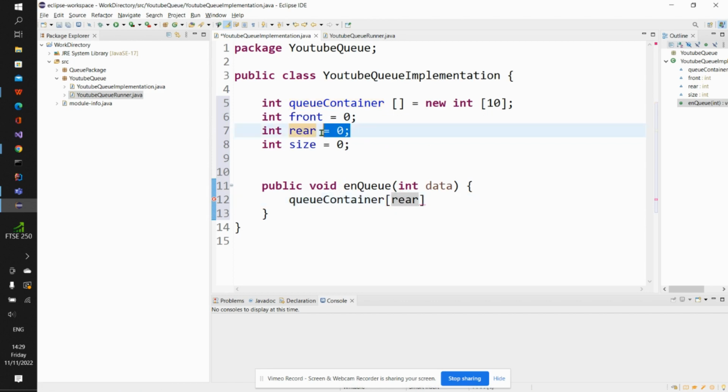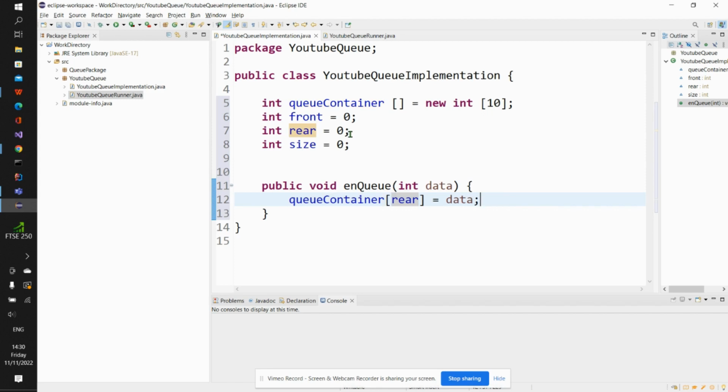When rear is 0, you just go inside the container at rear 0 and add this data that is coming from our enqueue. So I will just say equal to data. Then I close my program here, right?